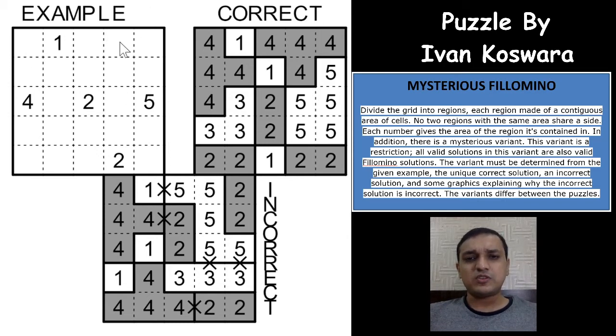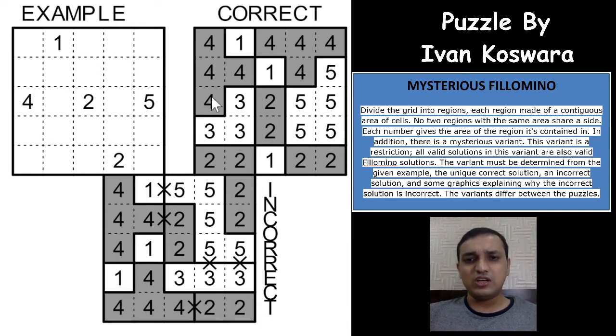Now coming on to the puzzle, before going to the mysterious Philomeno rule, I'll just explain what a Philomeno puzzle is. A Philomeno puzzle is where we have to place numbers in the grid in such a way that there are some regions formed with the number. So same numbers are always in the same region, right? So no two regions of the same number can touch each other orthogonally. If a region has 5 cells, then the numbers inside the region would be 5.